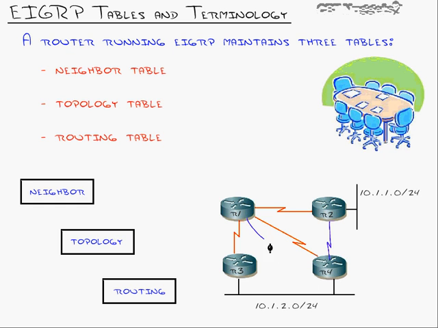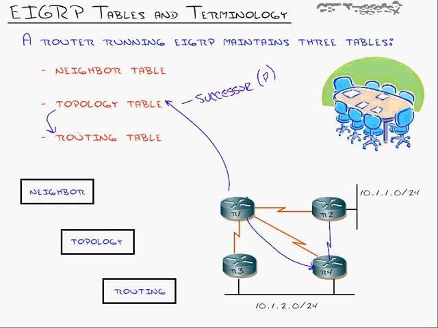The best route will go into the topology table and be marked as, and this is getting into some of the terms, a successor. A successor. That's like the primary route that is going to be chosen. And let's talk about the other table. That one gets moved into the routing table. That is the one that will be actively used by the router.